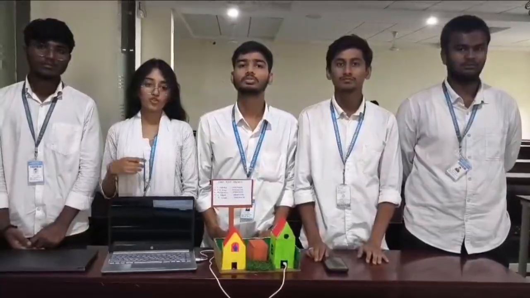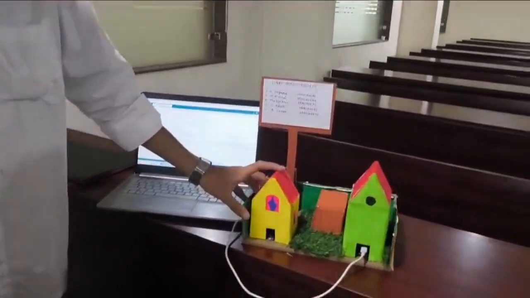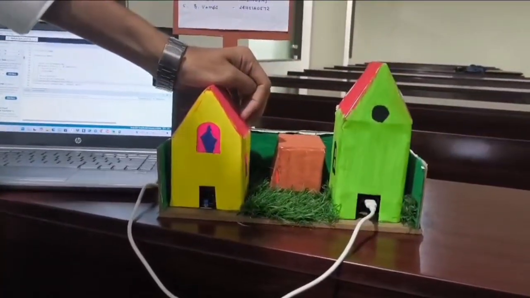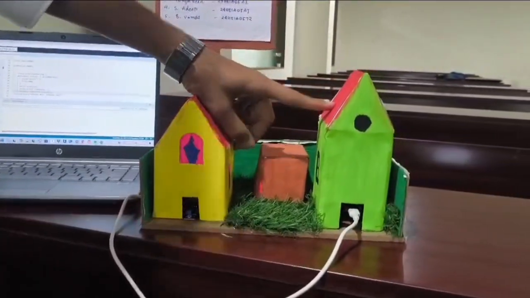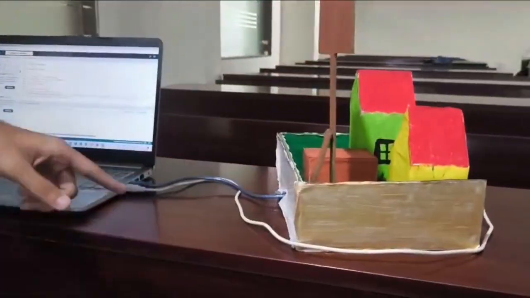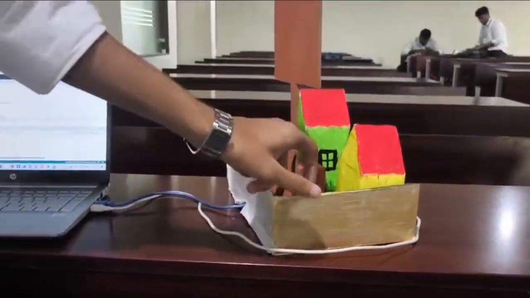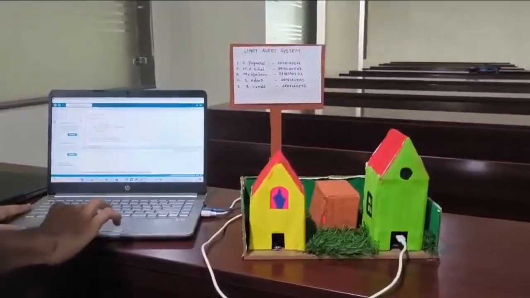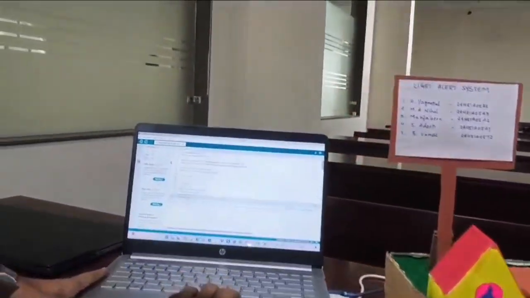My name is Sayama Mehtabi. So we use hardware: Arduino Uno, LDR sensor, buzzer, Wi-Fi module, breadboard, connecting wire, and we use software. Here we have LDR in this small house, and here we have connected LDR with the Arduino. Here we have Wi-Fi module which is connected to the laptop, and Arduino also connected to the laptop, which helps to send message to the mobile user. This is the code we are using to send the message.